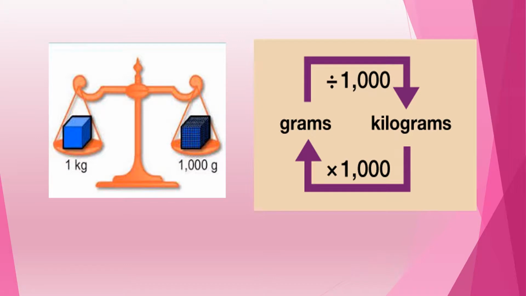Now children, we are going to understand the relationship between units of measurement, that is 1 kg is equal to 1000 grams, or 1000 grams equals 1 kg. By using this fact, we would be able to convert the weights, do addition and subtraction, and other things also like multiplication and division. It will be very easy by doing this. As you know, 1 kg is equal to 1000 grams, so half kg will be 500 grams and 1/4 kg will be 250 grams.